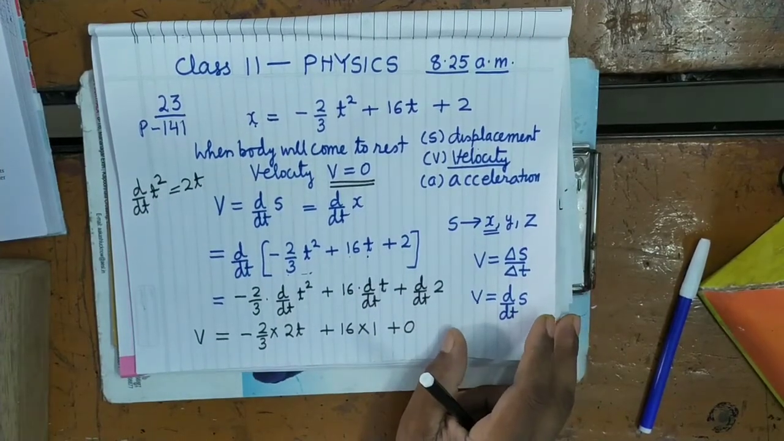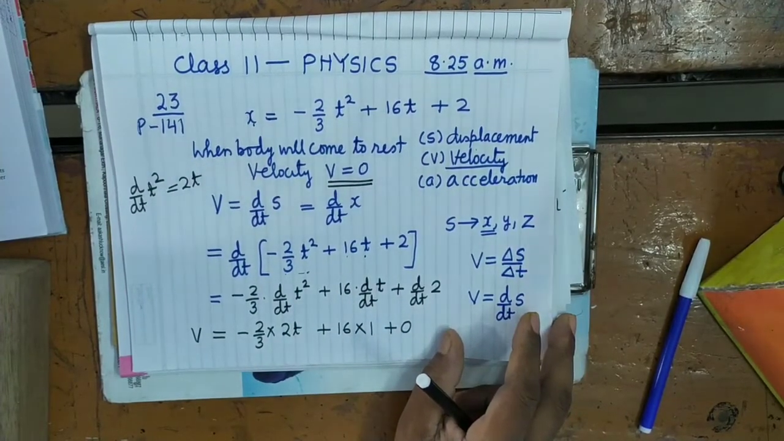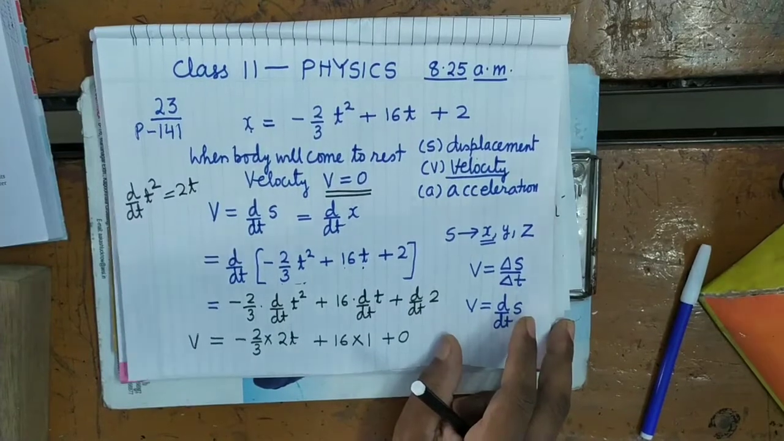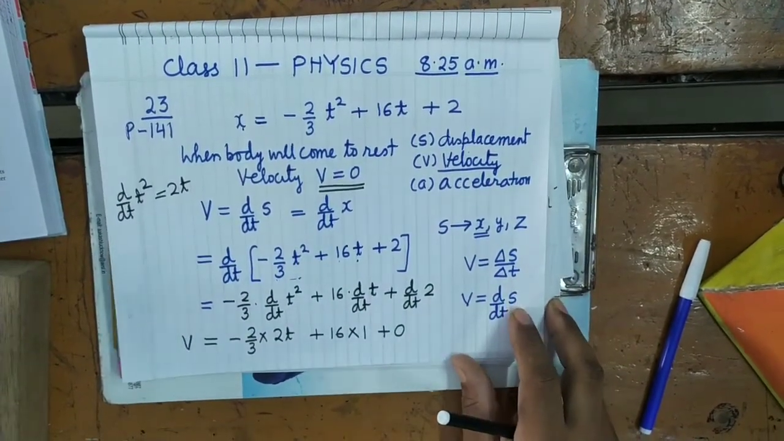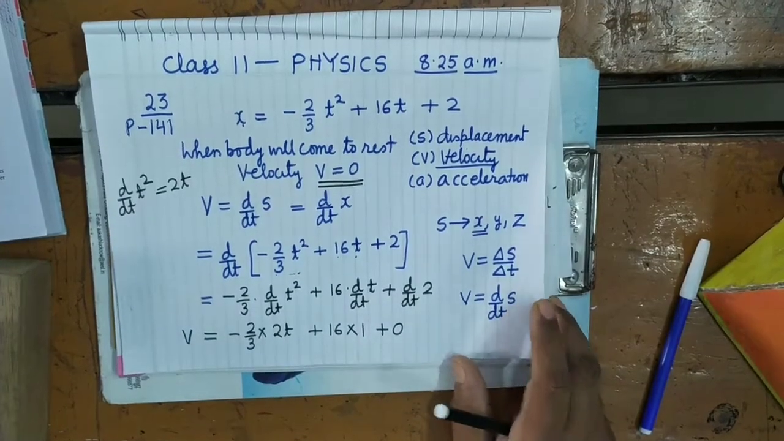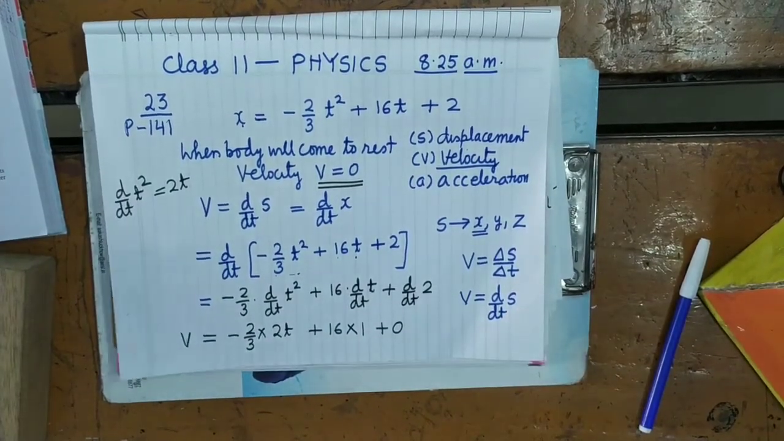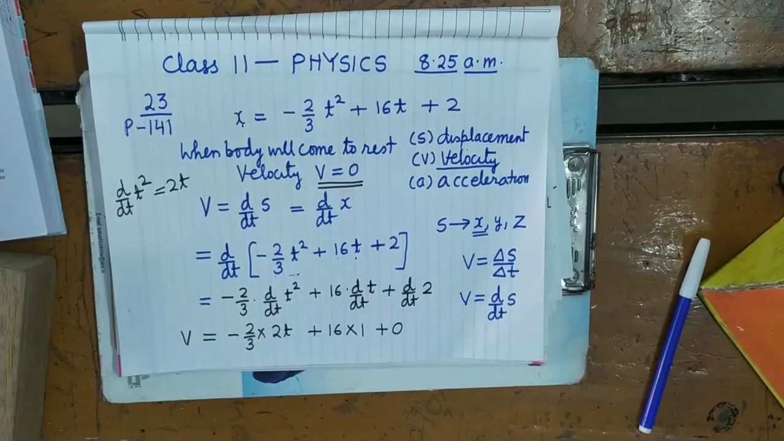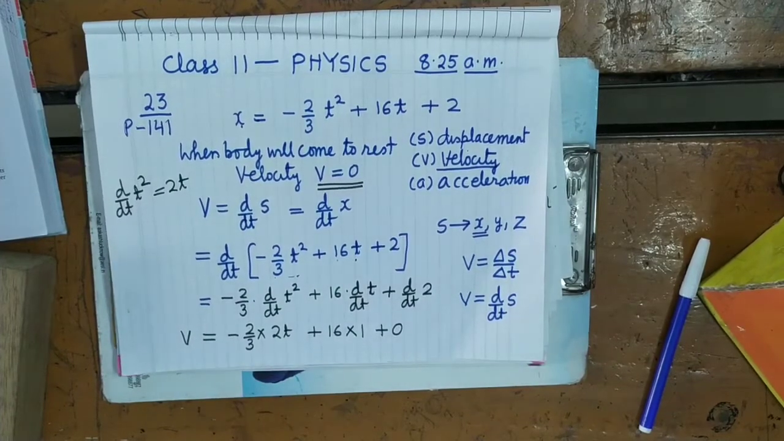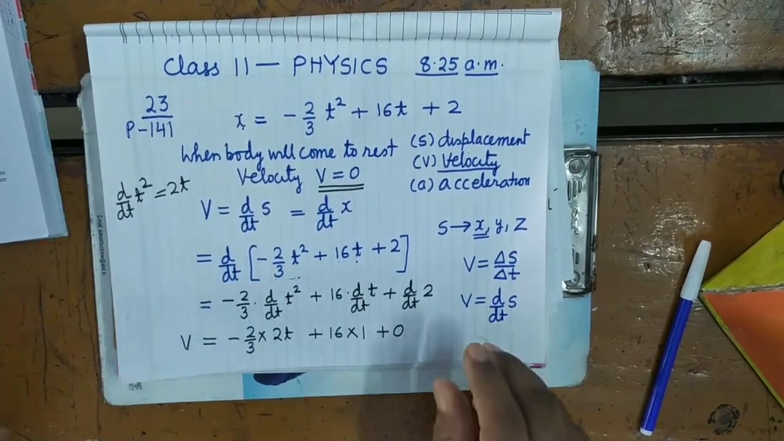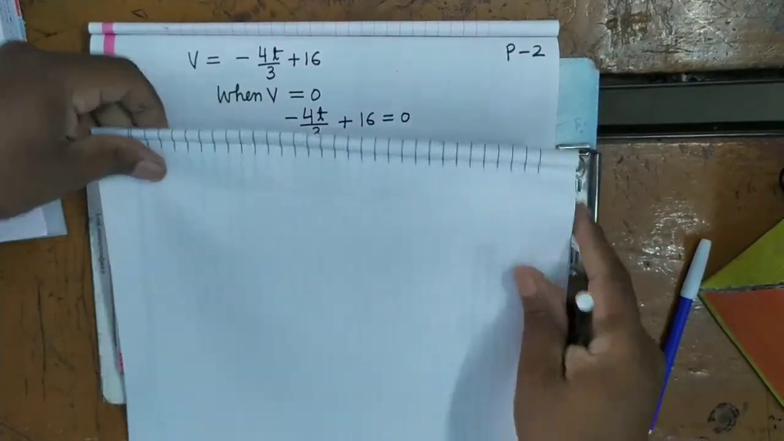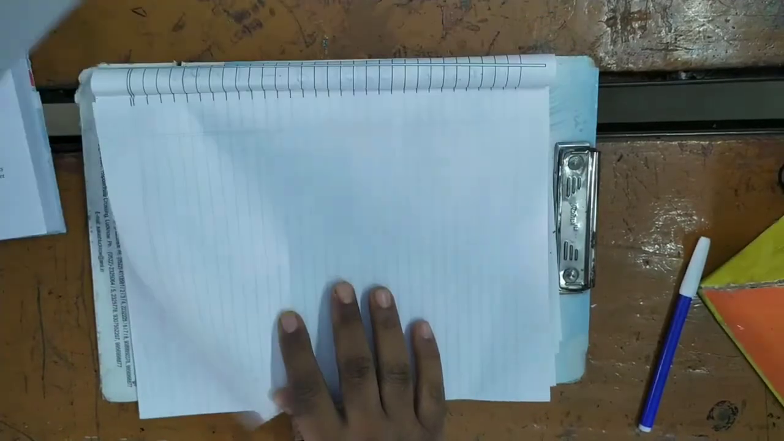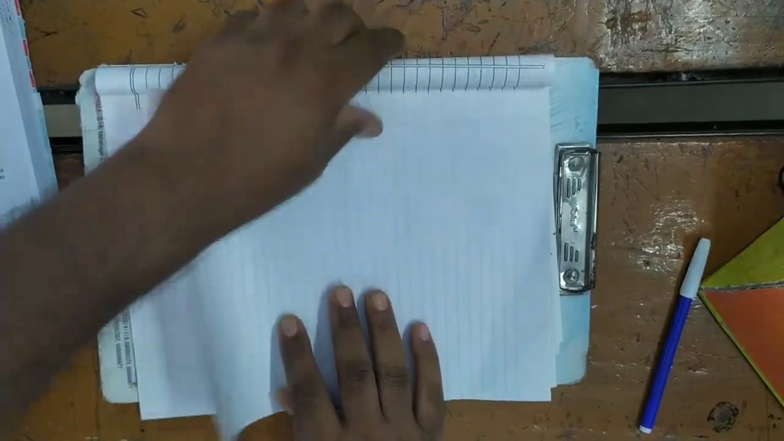Here in question number 23, you have to find the time at which the body comes to rest. Body comes to rest means its velocity becomes 0. It's clear what you have to determine. Now see here, next question, 24. How will you do question number 24?